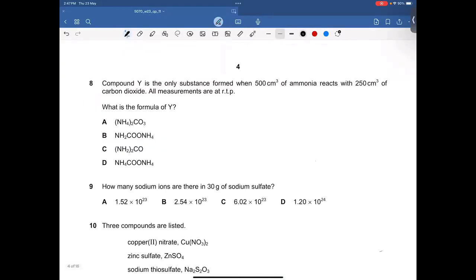Let's move on to question number 8. Compound Y is the only substance formed when 500 cm cube of ammonia reacts with 250 cm cube of carbon dioxide. All measurements are at RTP. 500 cm cube of ammonia divided by 24,000 cm cube, so I'll get the moles of ammonia from here. 500 divided by 24,000 is going to be 0.0208 moles.